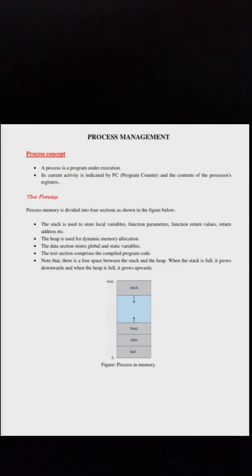The stack is used to store local variables, function parameters, function return values, return addresses, etc. The heap is used for dynamic memory allocation. The data section stores global and static variables. The text section comprises the compiled program code. Note that there is a free space between the stack and the heap. When the stack is full, it grows downwards, and when the heap is full, it grows upwards.